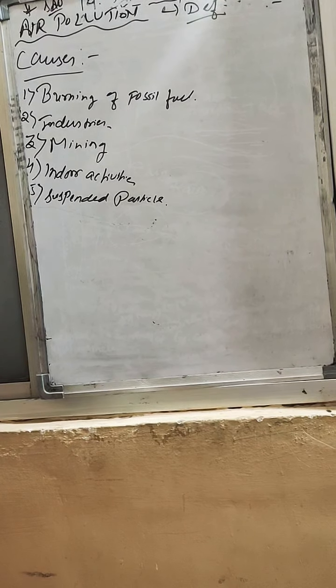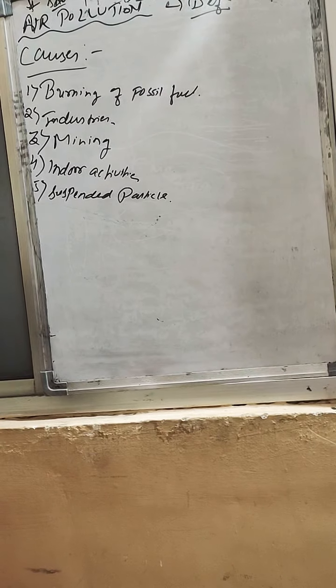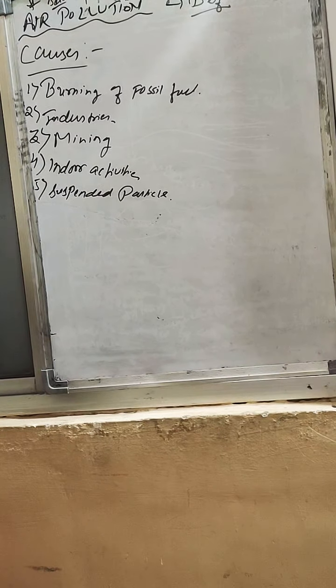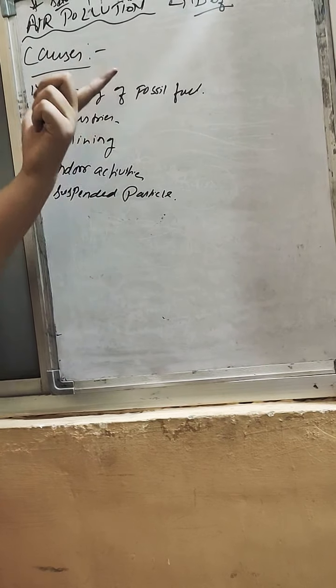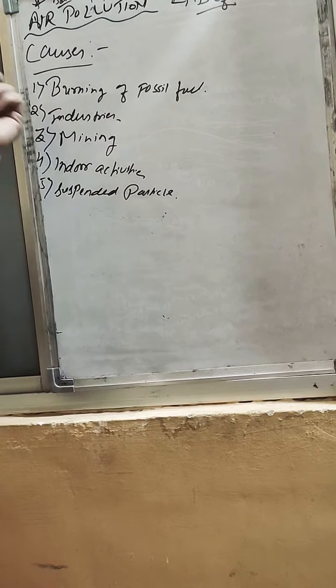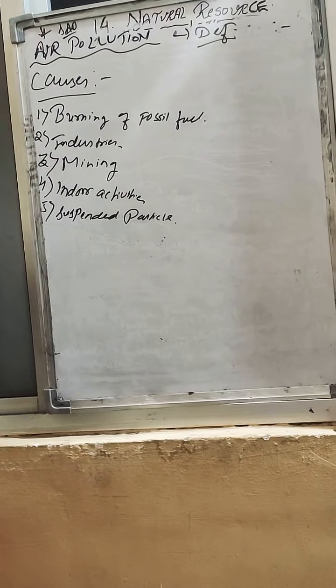Fifth one is suspended particulate matter. Particles such as dust which remain suspended in the air will also worsen the quality of the air and lead to air pollution. Understand, the fossil fuels, industries, mining, indoor activities and suspended particles create the air pollution.